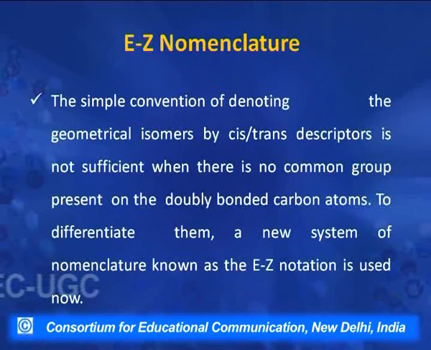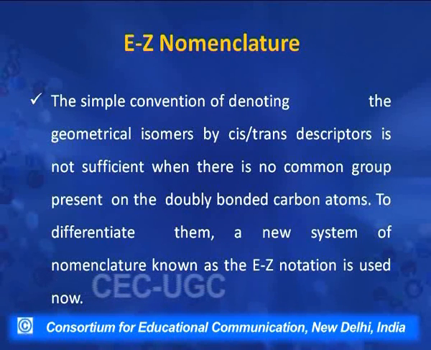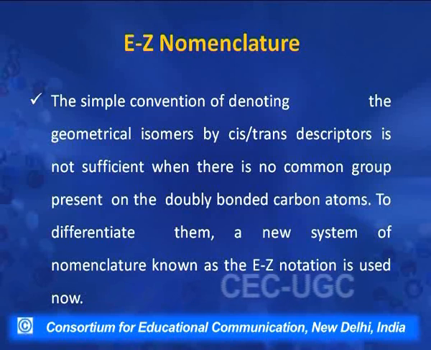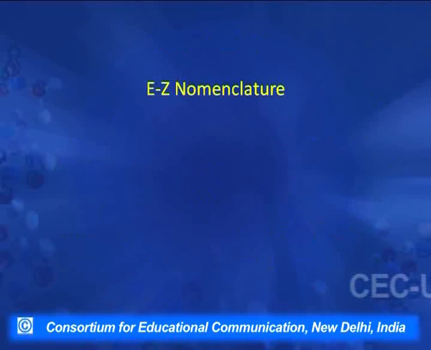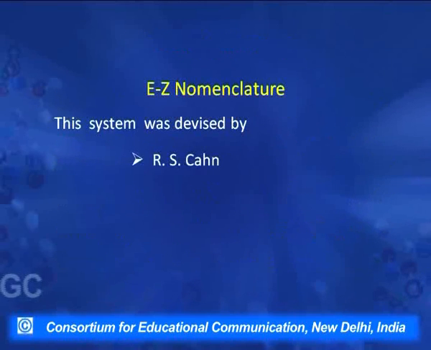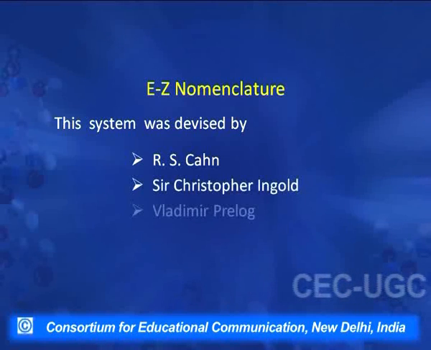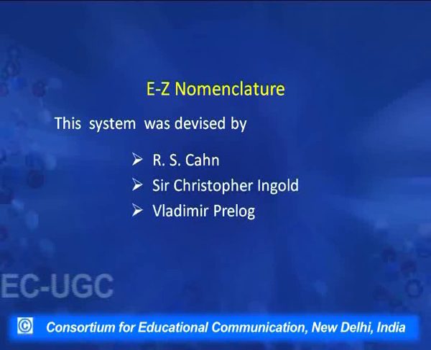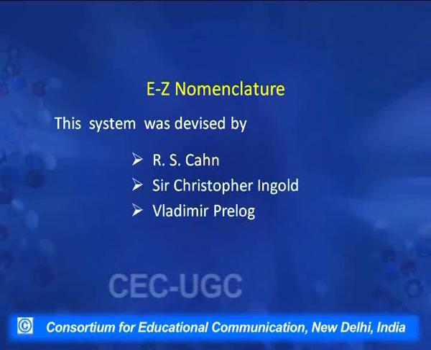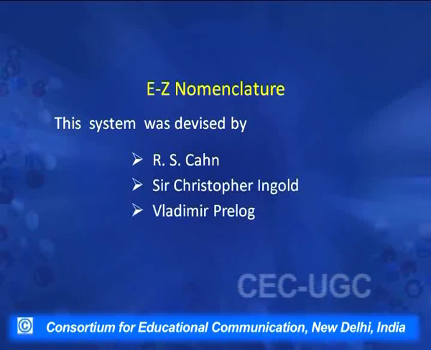Again, the letters E and Z are derived from 2 German words. E stands for Entgegen and Z stands for Zusammen. And this nomenclature system was given by 3 scientists, R.S. Cahn, Sir Christopher Ingold and Vladimir Prelog.